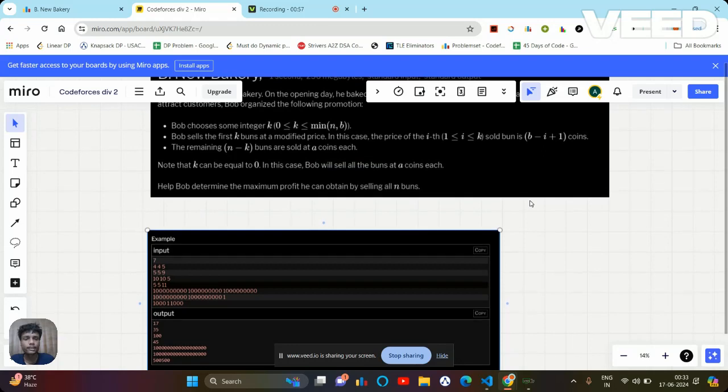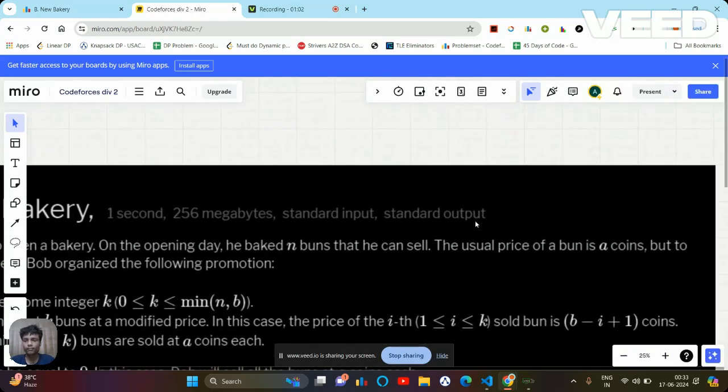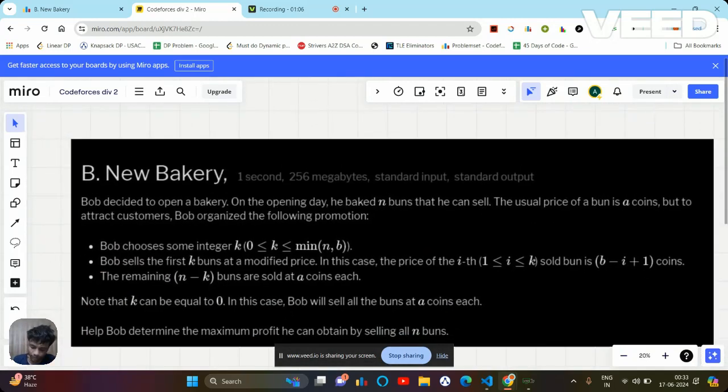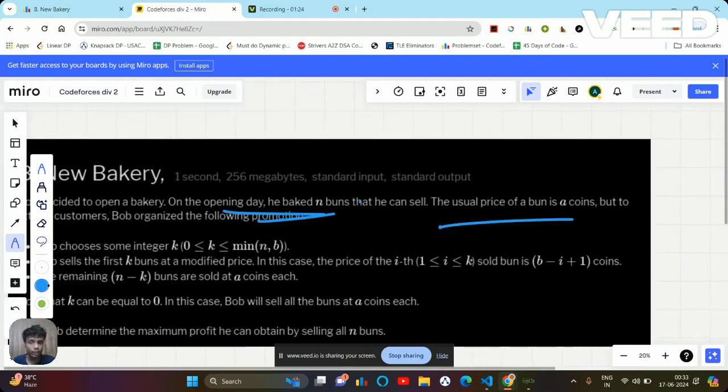Let me explain it more clearly. First of all, we have a total of n buns, and the original price is A coins.